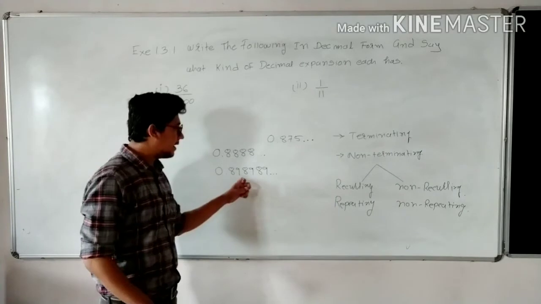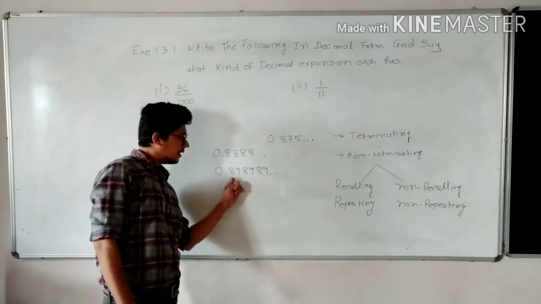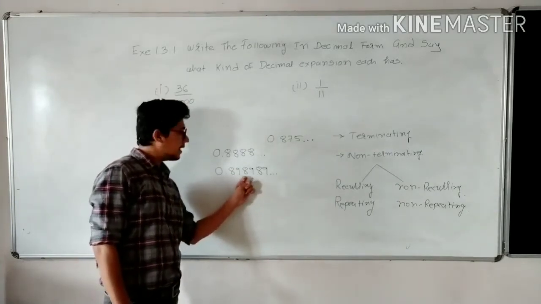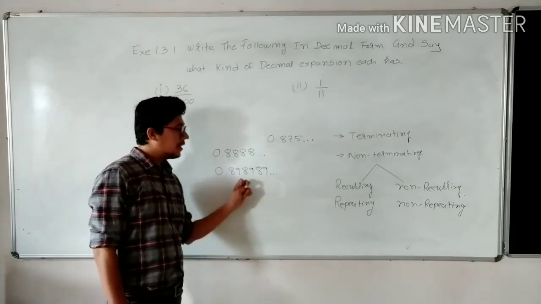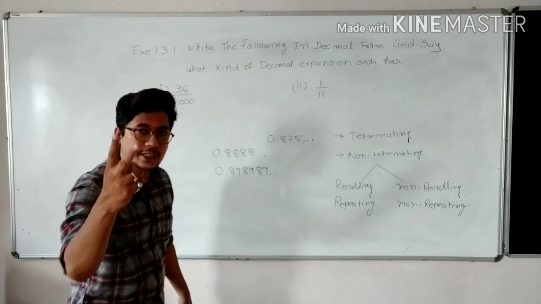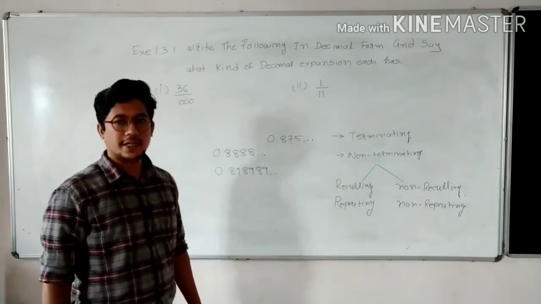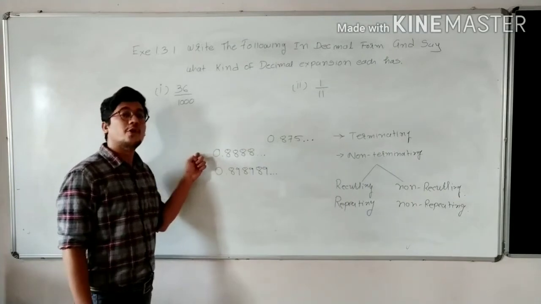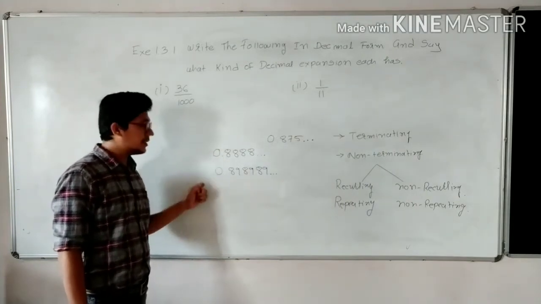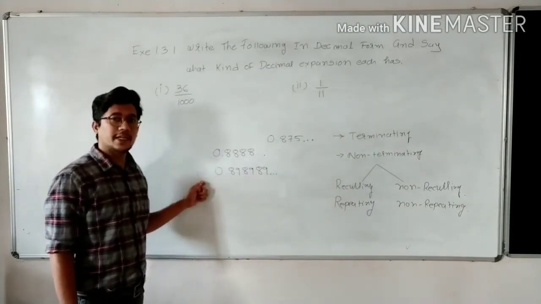Plus, it is recurring type. Look here, 8 9 is repeating, 8 9 is repeating, 8 9 is repeating. So here two digits are repeating alternately. Yes or no? So this is also non-terminating recurring.